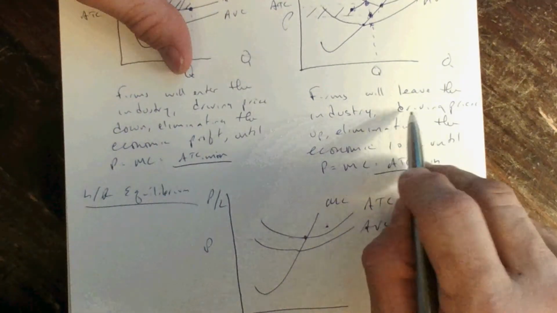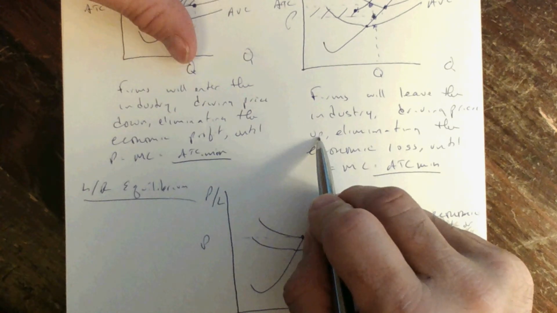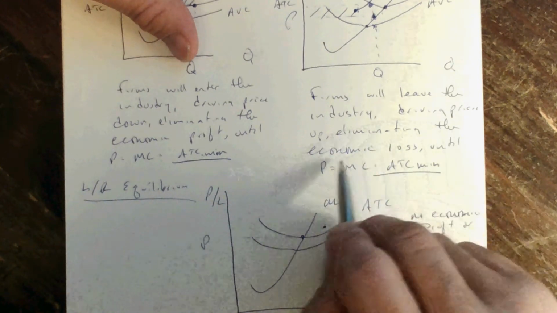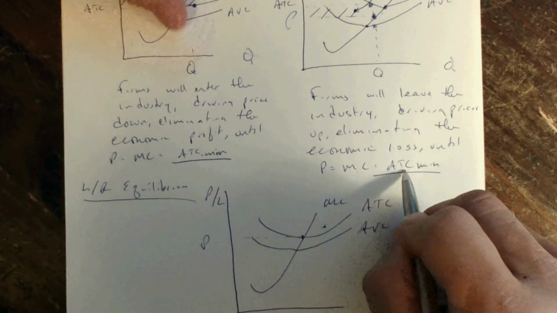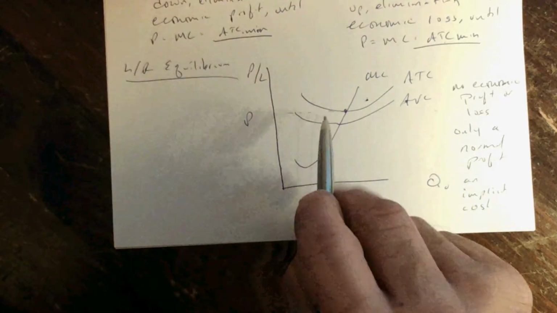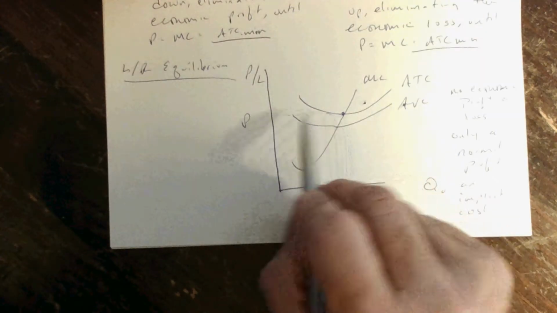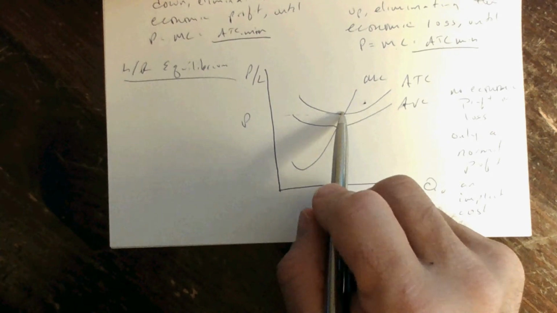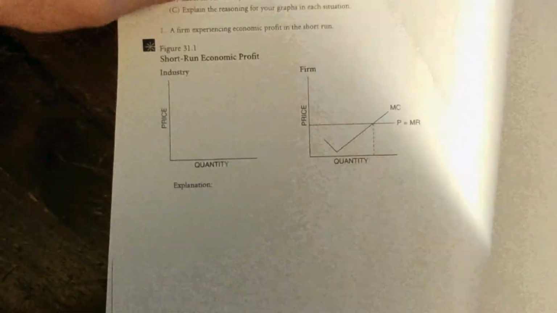Firms will leave the industry, driving prices up, because the supply curve will shift to the left, reducing the market quantity and increasing the market price. This will continue and it will eliminate the economic loss. That happens where price equals marginal cost equals average total cost minimum. This is a long-run equilibrium. A long-run equilibrium is such that price equals marginal cost, which also equals average total cost minimum. There is no incentive for firms to enter or exit the market. It is a long-run equilibrium. Let's graph that.